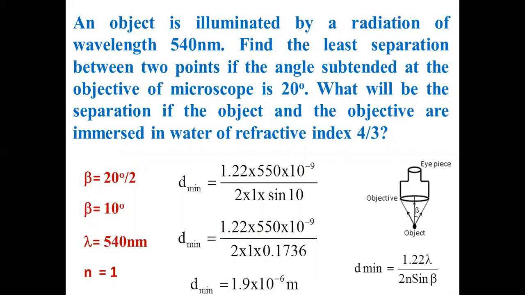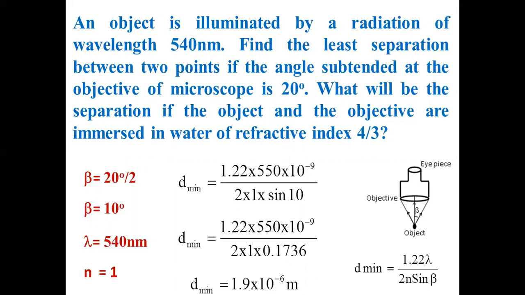What is the meaning of this? Now we got this answer, correct? What is this minimum distance? They have asked you to calculate the minimum distance, the least separation between 2 points. That means if the distance between 2 points is 1.9 micrometer, this microscope can show them as separate objects. If the distance between the two objects is less than 1.9 micrometer, this microscope shows them as a single object because it cannot separate them. That is the minimum distance.